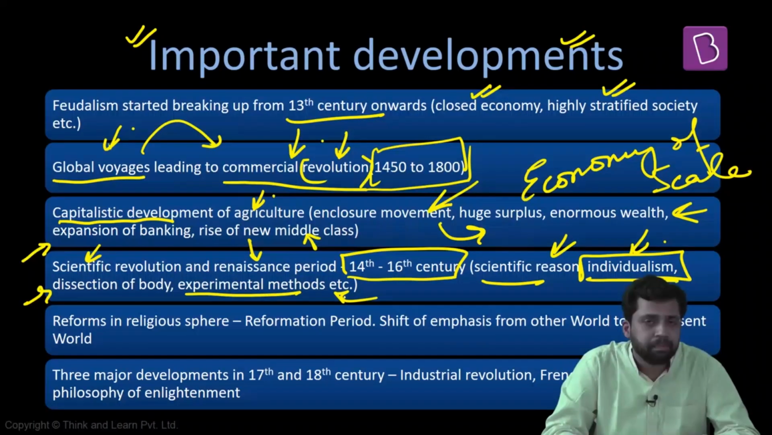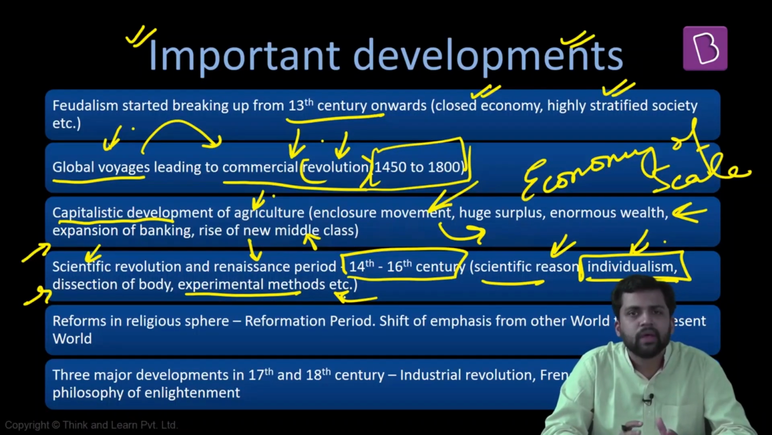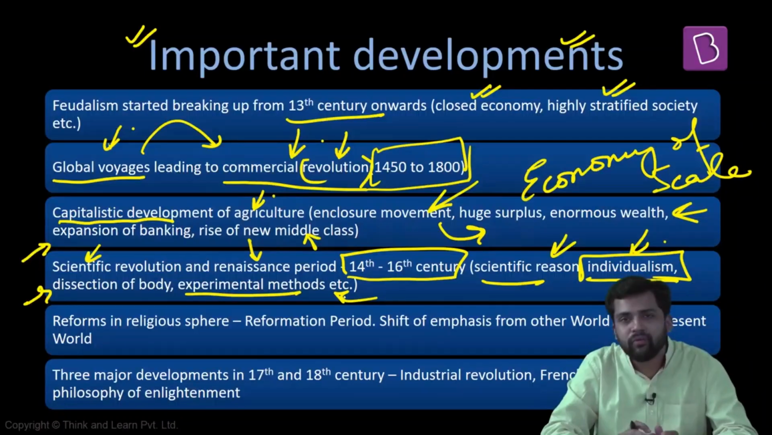Apart from this, experimental methods are also coming up. You are experimenting, and this is leading to the development of science, so it is also influencing sociology. How? Because the early day sociologists wanted to fashion sociology just like a science. They also wanted to carry out experiments, and accordingly, they would have created different theories, different generations.